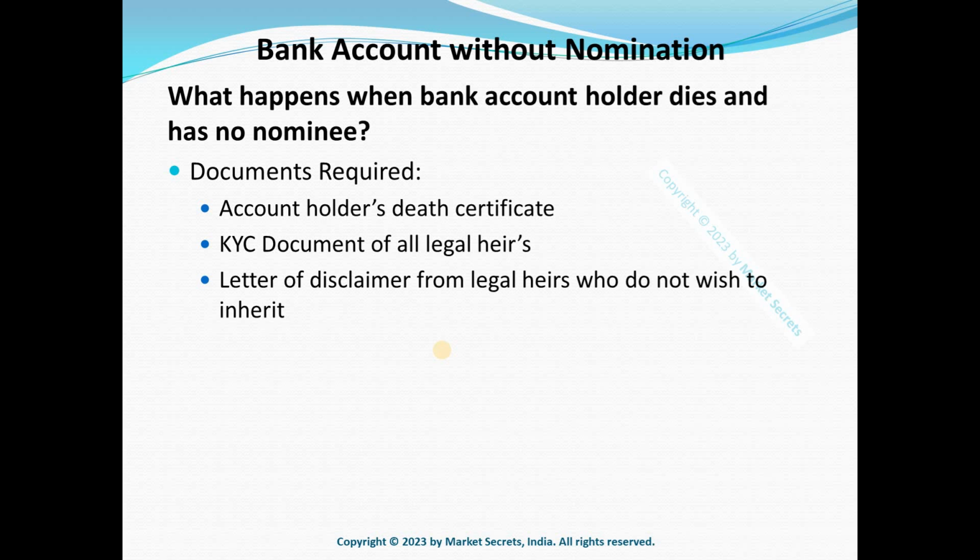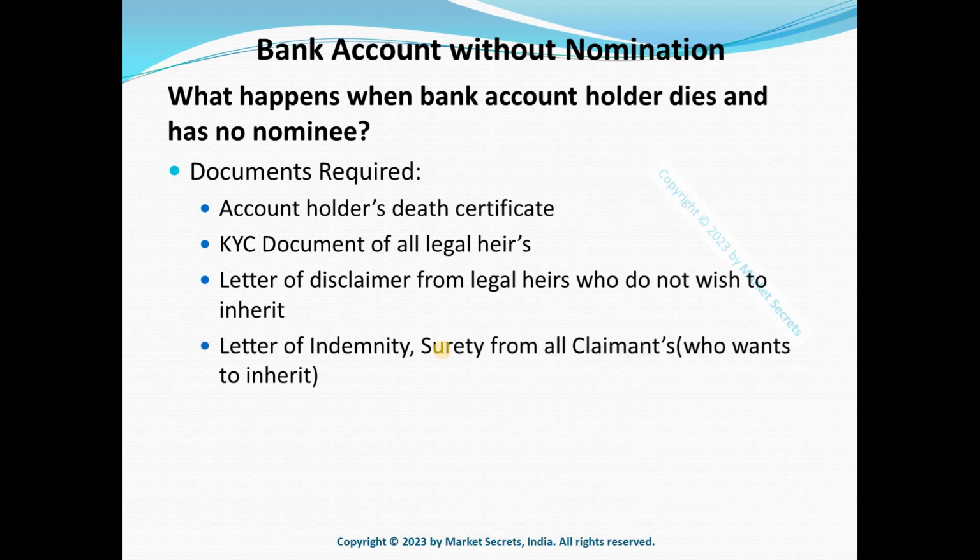For example, you can think there are 4 legal heirs, a wife and 3 kids. In that case, if the 3 kids say that they don't want this money, they need to submit a letter of disclaimer. Whoever doesn't want the money can submit a letter of disclaimer. Also, whoever wants the money needs to submit a letter of indemnity, and surety from all the claimants.